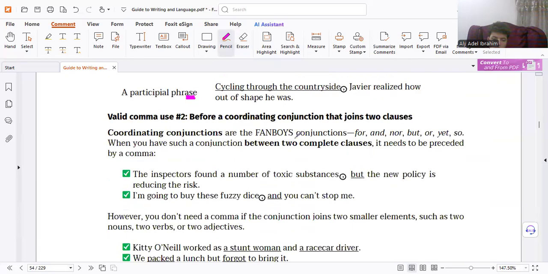So you know, comma for FANBOYS. I told you about the rules. Complete sentence, comma, FANBOYS, complete sentence, full stop, correct. But be careful about a point, very important. I say sentence. It can be any type of sentence: complex, compound, simple, any type. So check: is this a sentence or not?